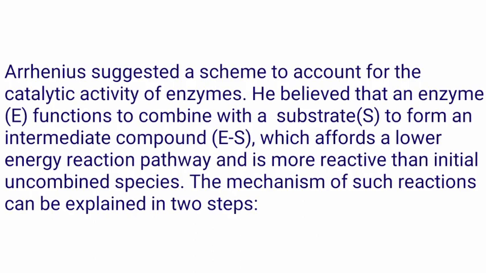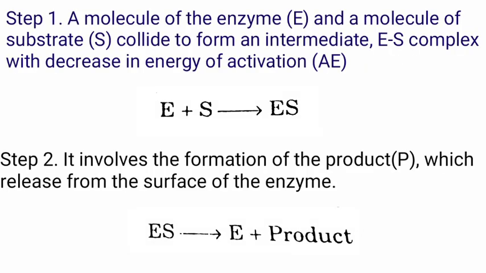Fischer's lock and key hypothesis. According to Arrhenius, enzymes catalyze the reaction through the formation of an unstable intermediate. The simplest model to explain enzymatic action is the lock and key model proposed by Fischer. The mechanism of such a reaction can be explained in two steps. In the first step, the enzyme enters into a chemical combination with the substrate to form an enzyme substrate complex. In the second step, the enzyme substrate complex then breaks down to give the products of the reaction. The enzyme is released and can be used over and over again.